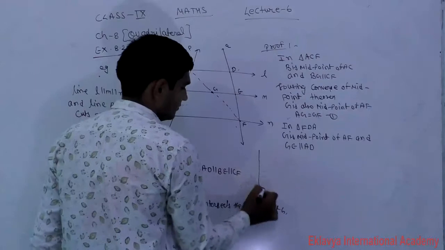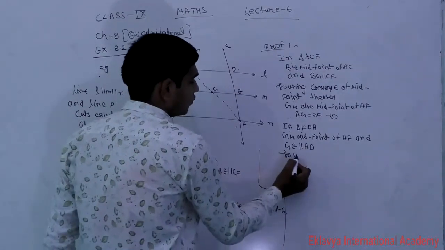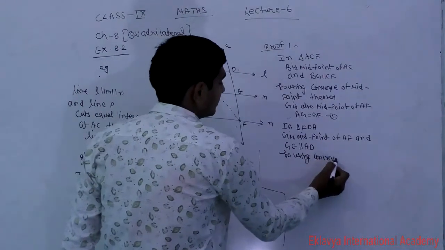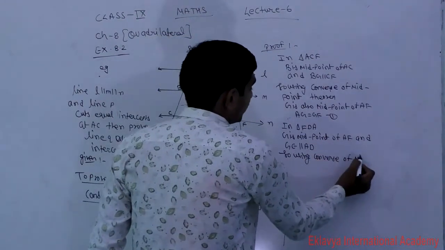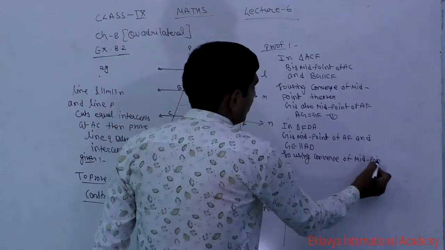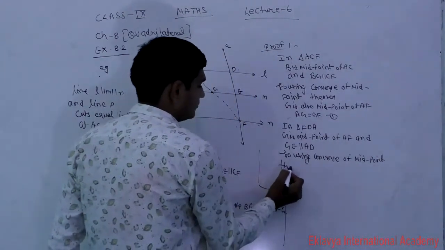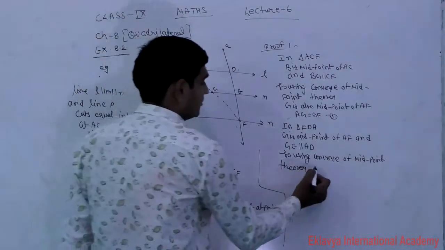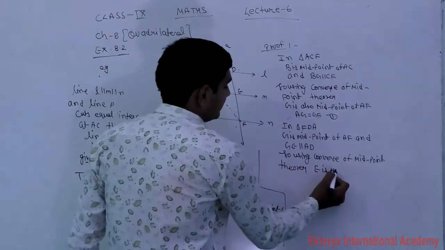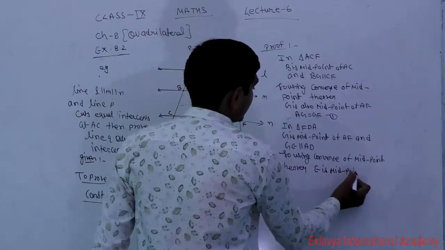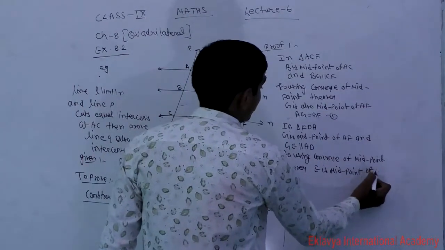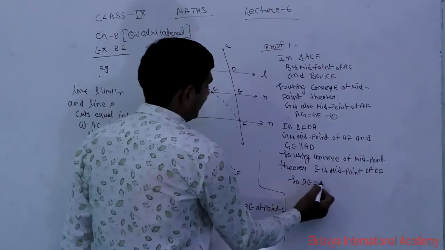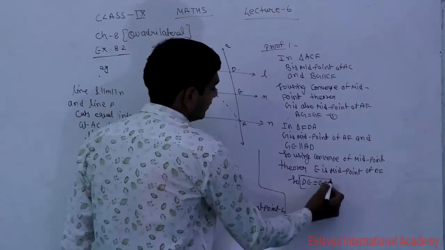So using the converse of midpoint theorem, E is the midpoint of DF. So DE is equal to EF.